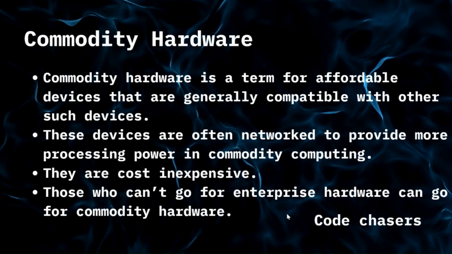So we have to be prepared for that. But to balance this disadvantage, commodity hardware is maximum fault tolerant. These devices are often networked to provide more processing power in commodity computing. What these devices generally do is, if we process the data, we will be having computing. Computing is an obvious process. So to boost up that computing, to provide power to that computing, we use this kind of commodity hardware.